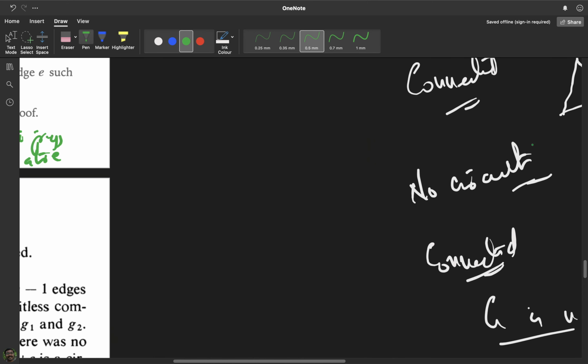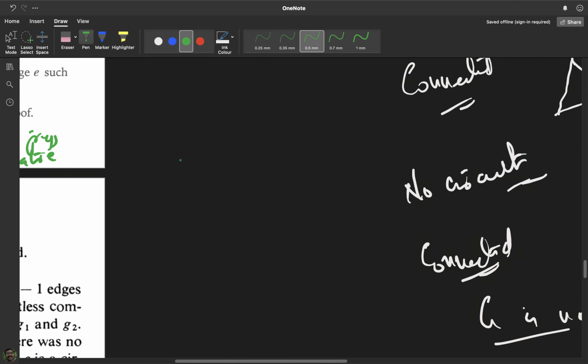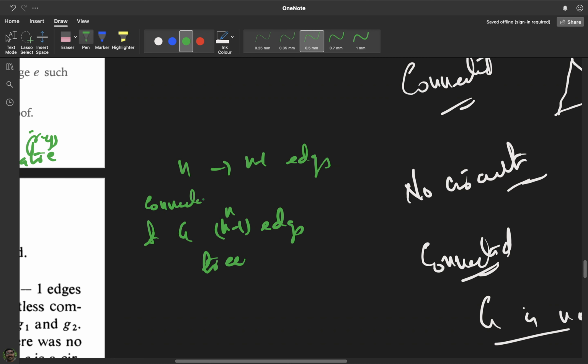But for that, the assumption that the graph is connected was necessary, and we just showed that the graph did not have any circuits.